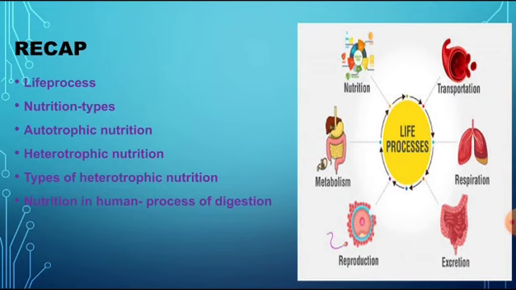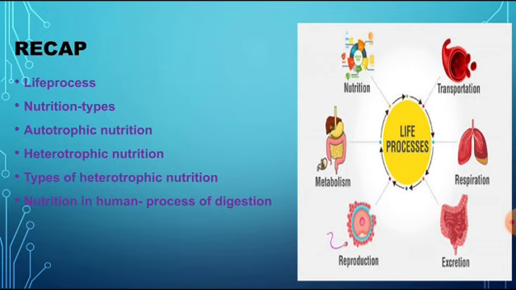In previous session, we learned what is life process, what are the processes referred as life processes, and one among the life process, that is nutrition, its types we learnt. Under types of nutrition, you learnt autotrophic nutrition and heterotrophic nutrition.